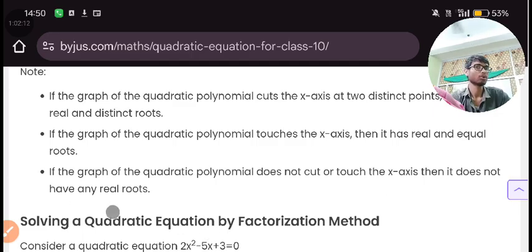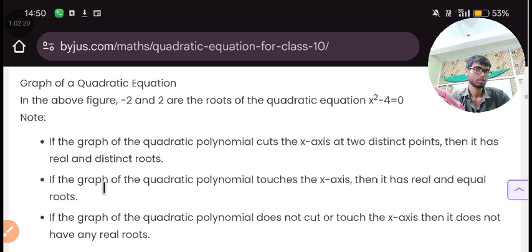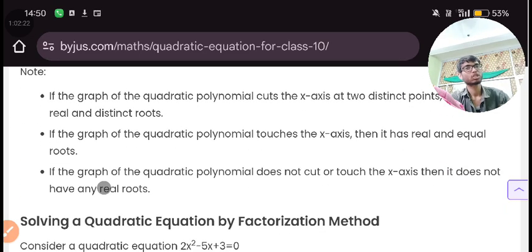So it will give you complex numbers. A graph which is not touching the x-axis and is also not intersecting it will not give you real roots.